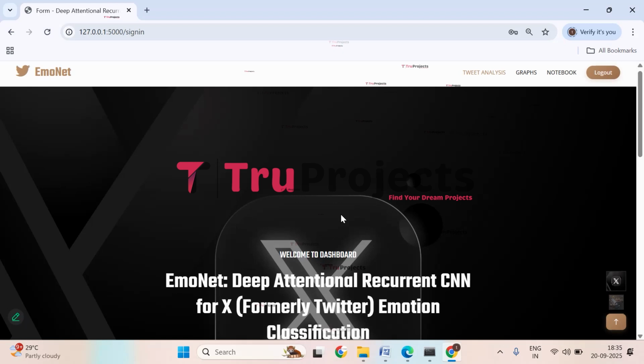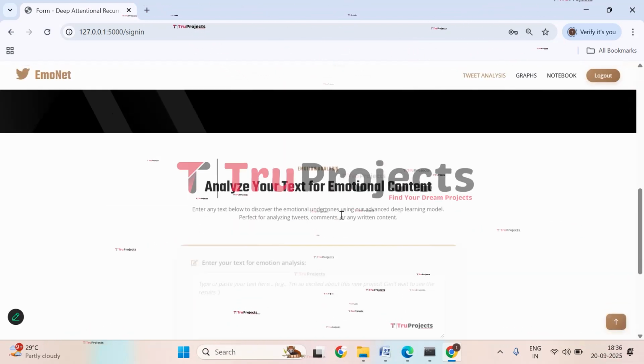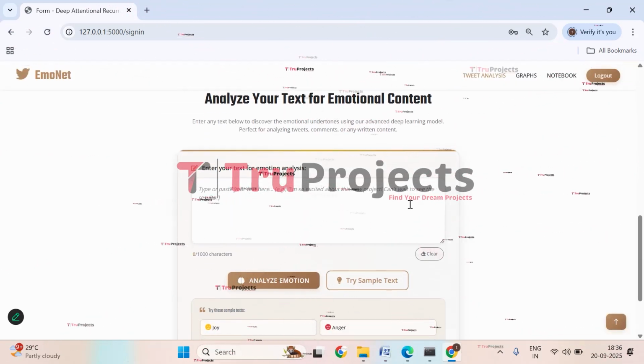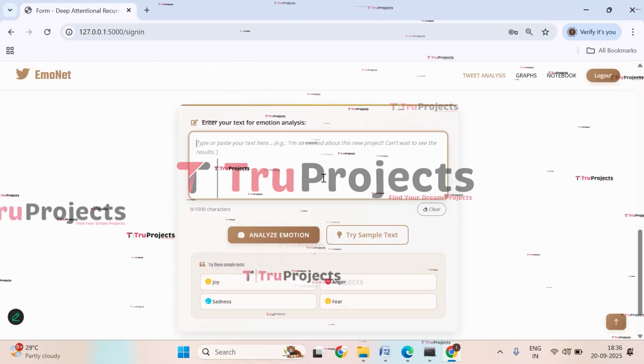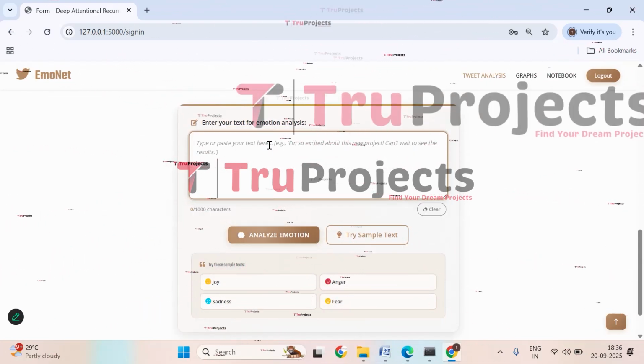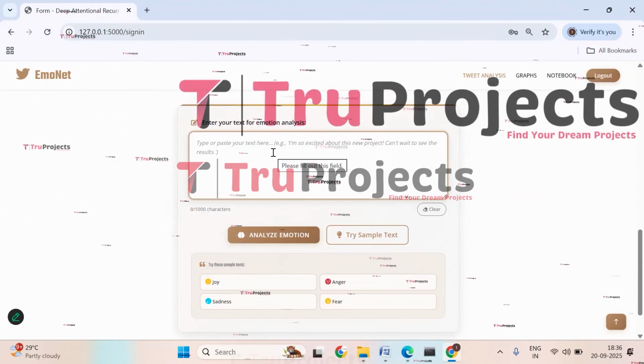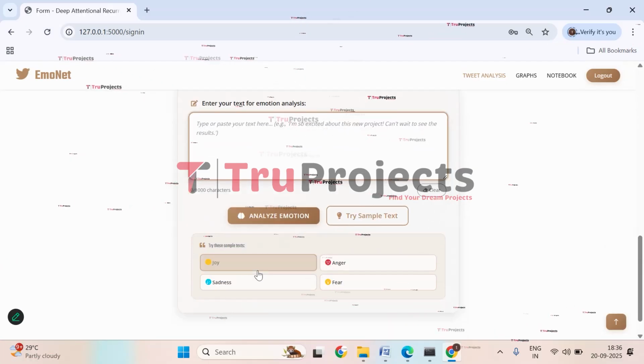We have signed in successfully and been redirected to the prediction page of the project. So this is the prediction page of the project. Here you can see a text box, right? That is the text box. In this, we are supposed to give the input for predicting. And here you can try with these samples.